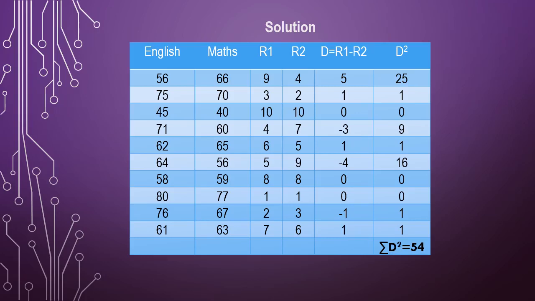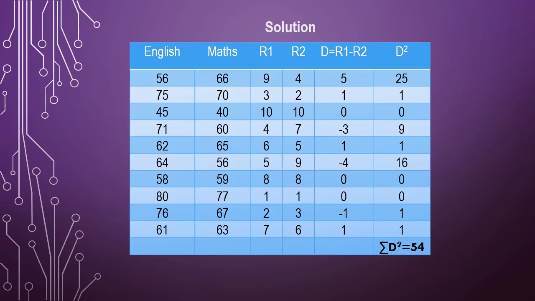The summation of all these will yield the answer as 54, that you can calculate. 25 plus 1 is 26, 26 plus 9 is 35, 35 plus 1 is 36, 36 plus 16 is 52, 52 plus 0 is 52, 52 plus 0 is 52, 52 plus 1 is 53, 53 plus 1 is 54.